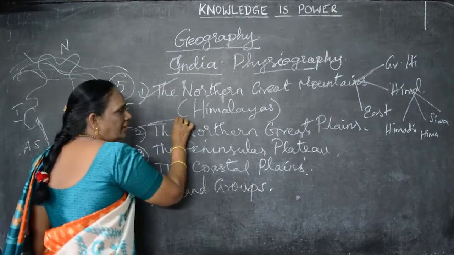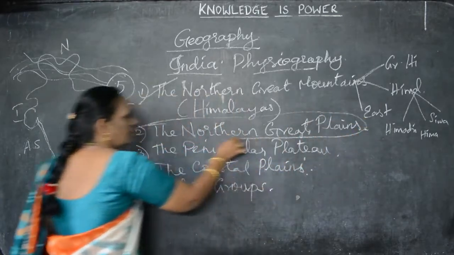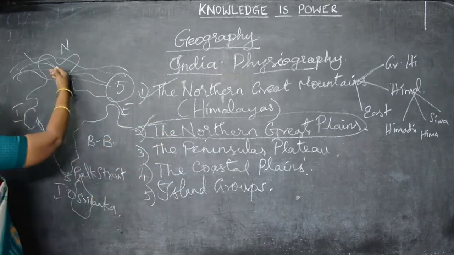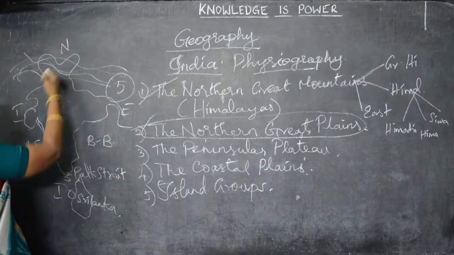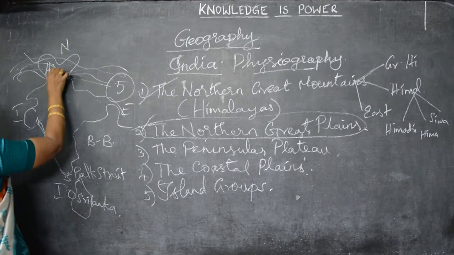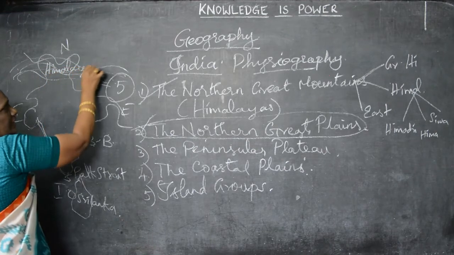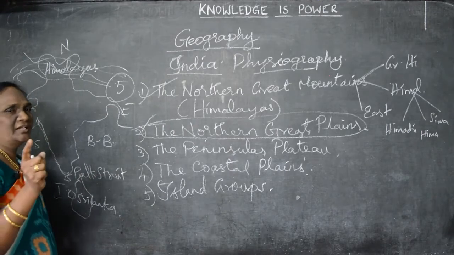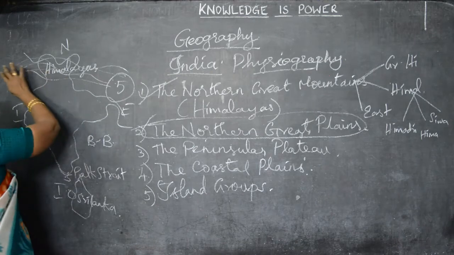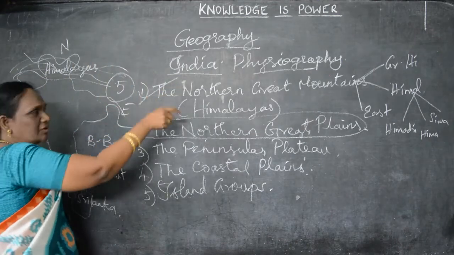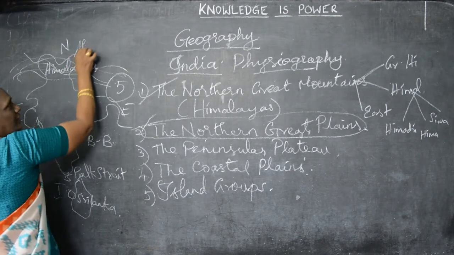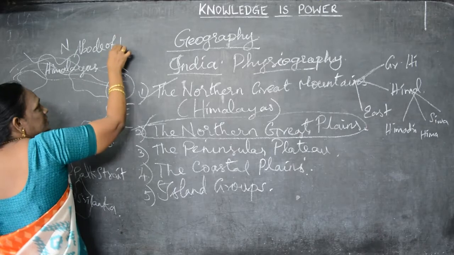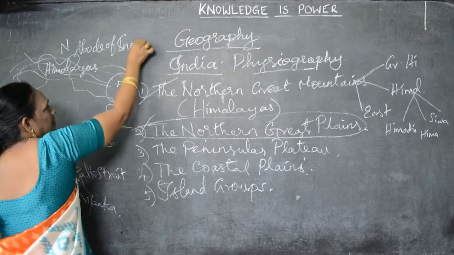Today we are going to see about the Northern Great Plains. These Northern Great Plains stretch to the south of the Himalayas. Here are the Himalayan mountains. This Himalayas is called the abode of snow. Why is it called the abode of snow? Because it is fully covered with snow. Abode means house of snow. Understand? So this Himalayas is called the abode of snow.